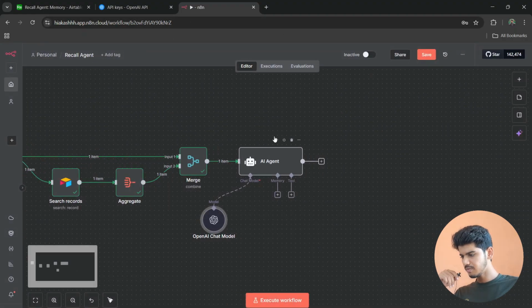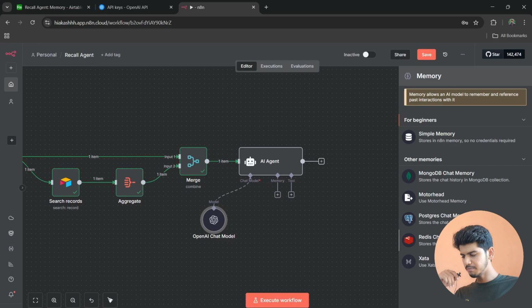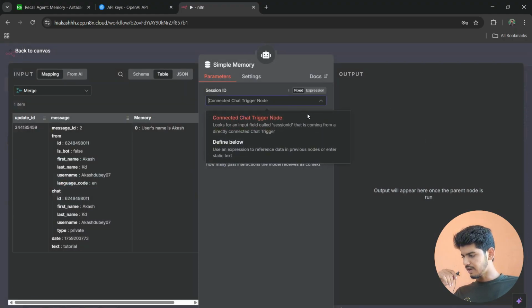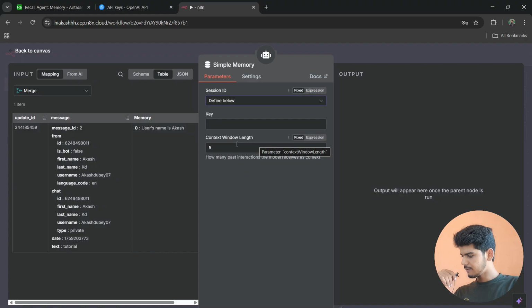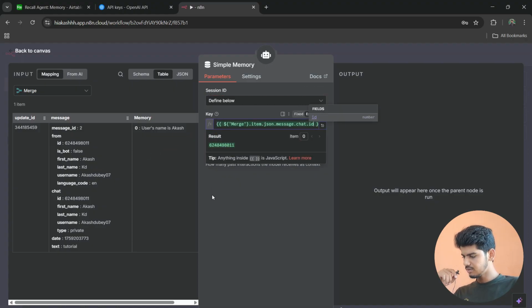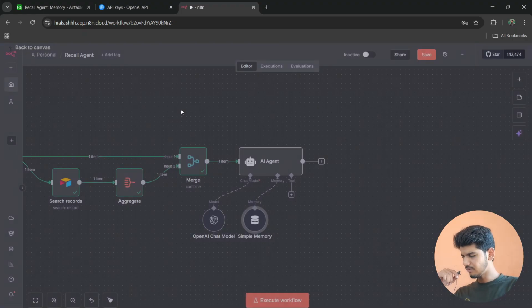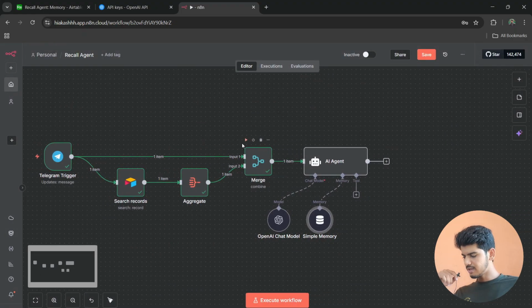So just search for memory, and here we got the option of simple memory. Maybe in your n8n this will come as window buffer memory. In mine it comes as simple memory. So just click on this and change the session ID to the defined value. I will go to the mapping, and for the key we are going to drag this chat ID, and now we have to select the context window length. This is just for a better response, so leave it at 5 only. So we are done with the OpenAI chat model and the memory as well.